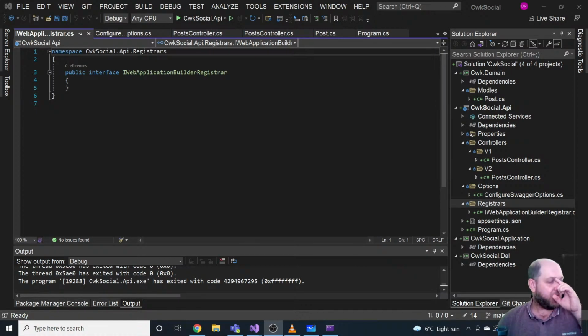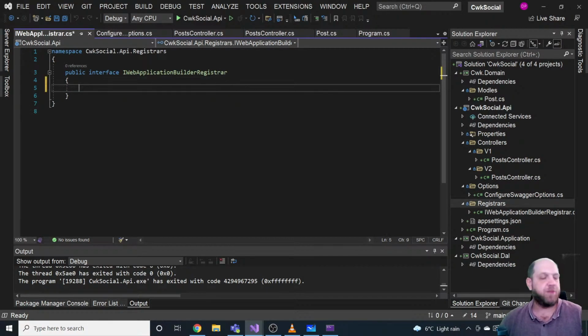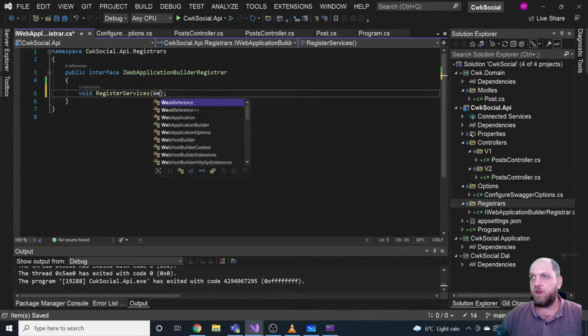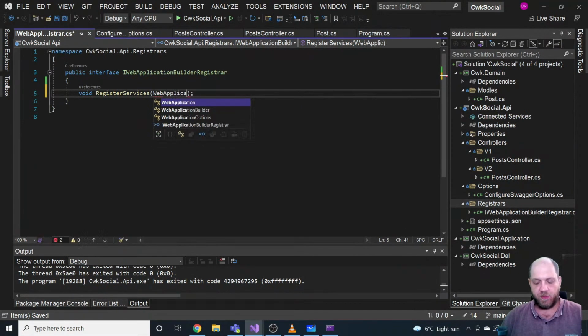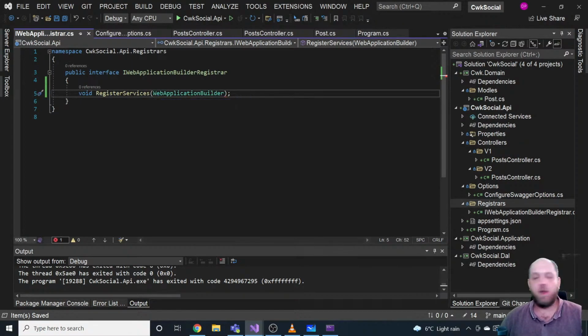Okay, so let's go back to our code and refactoring to keep our program class clean. So we have this IBuilder register, and what we'll have here is a very simple method as part of the interface. It would be a void one, RegisterServices. For this interface we don't provide an implementation, and this would take a WebApplicationBuilder. Let's call it builder, and everything that we do we will do here on this builder.